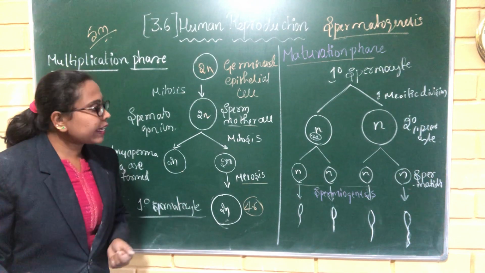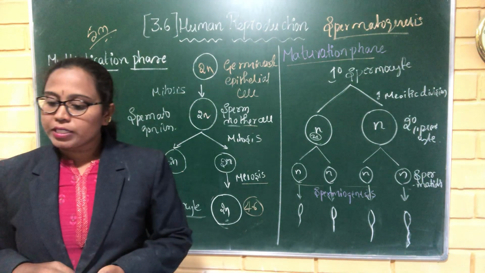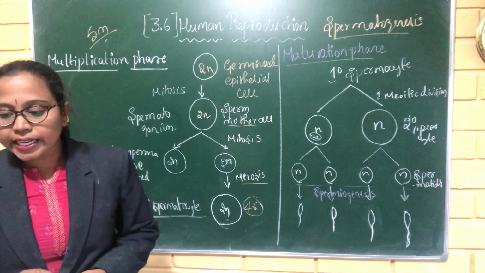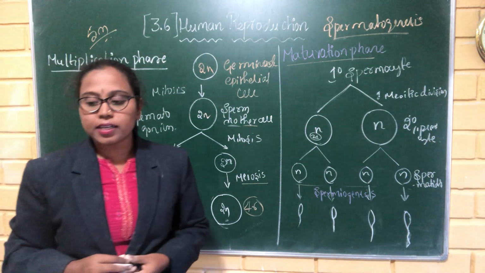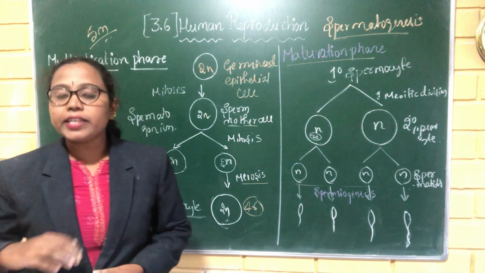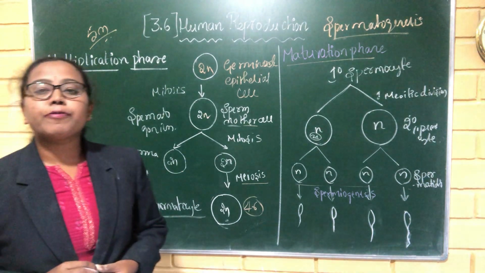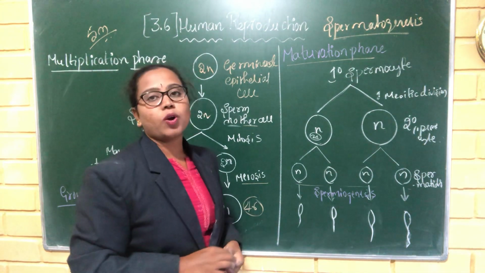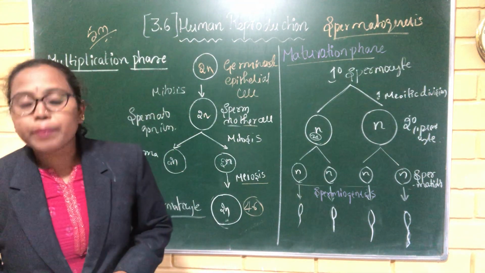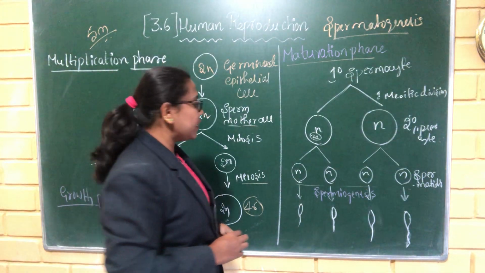After the spermiogenesis, the sperms become embedded inside the Sertoli cells, and finally they are released from the seminiferous tubule by a process called spermiation. What does spermiation mean here?